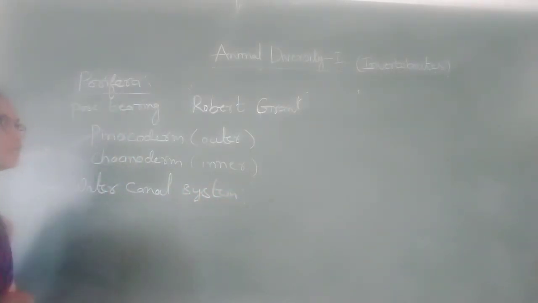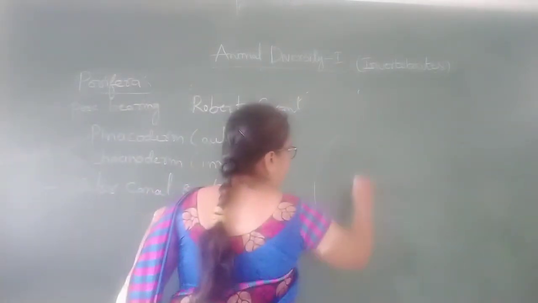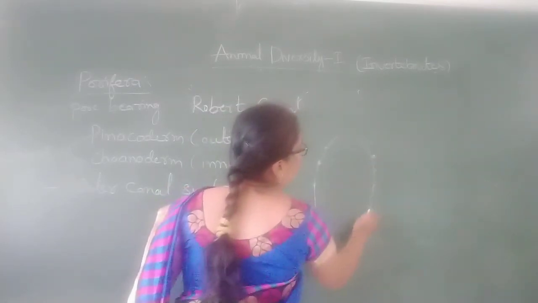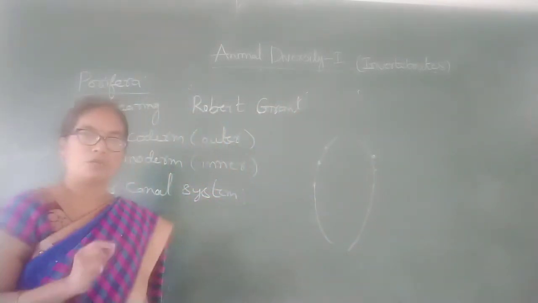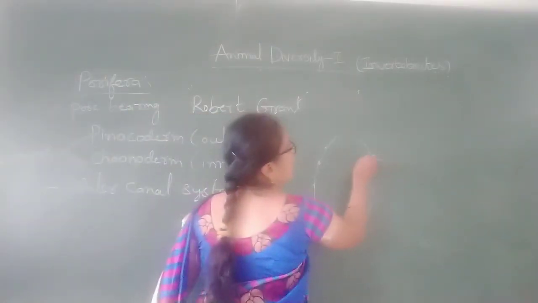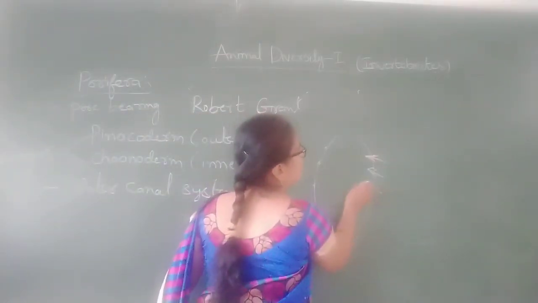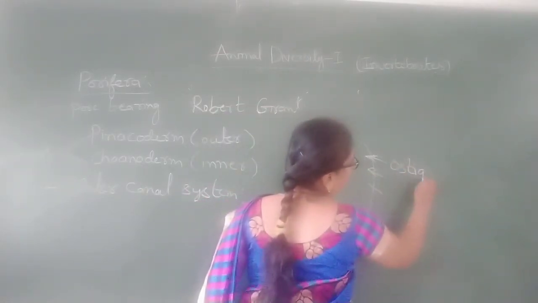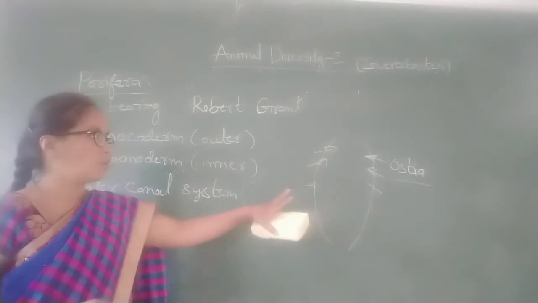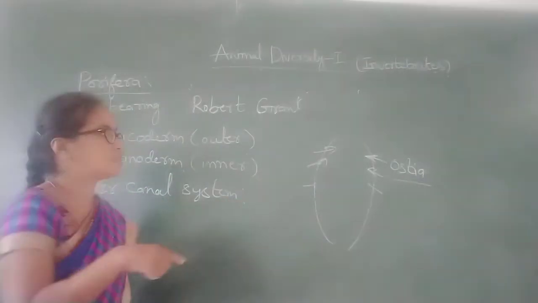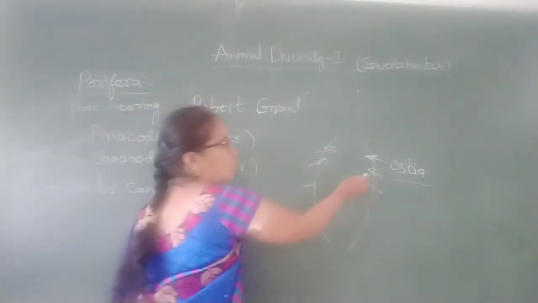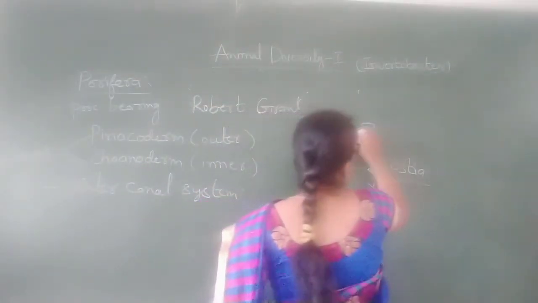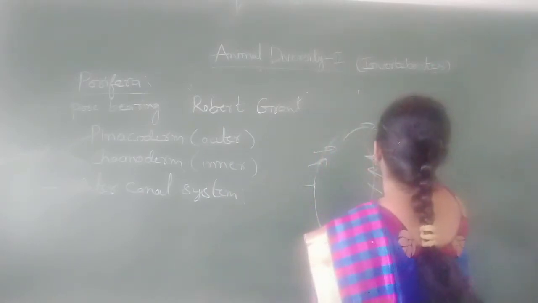Around their body they contain small holes called ostia. Through these holes the water enters into their body, and the large hole is called the osculum.